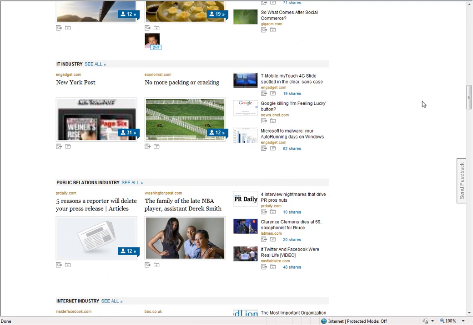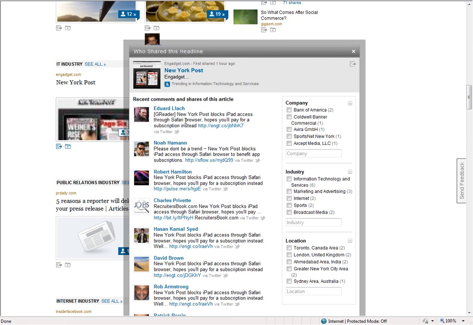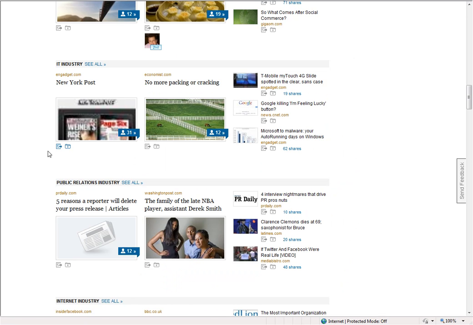So for example, if you find a particular article of interest, you'll notice that there's a blue tab that appears over it. And when you click on that blue tab, it shows you who else in your network has also shared this headline. It also allows you to share it right from this little button in the upper right-hand corner, or you can click close. If you want to save this article for later, you click on the little folder underneath it, and it turns green with a check mark and adds it to your saved articles folder.